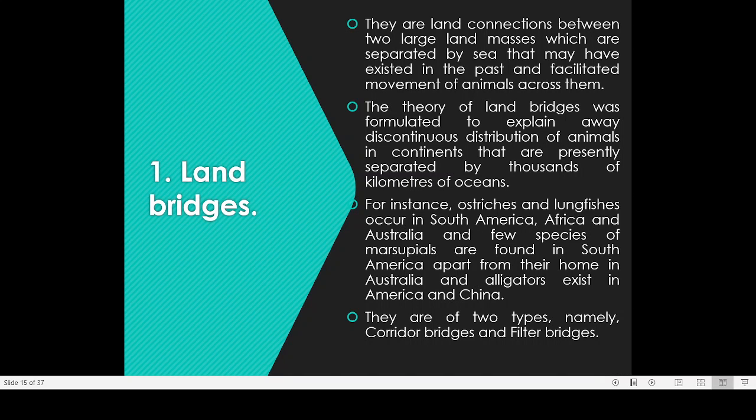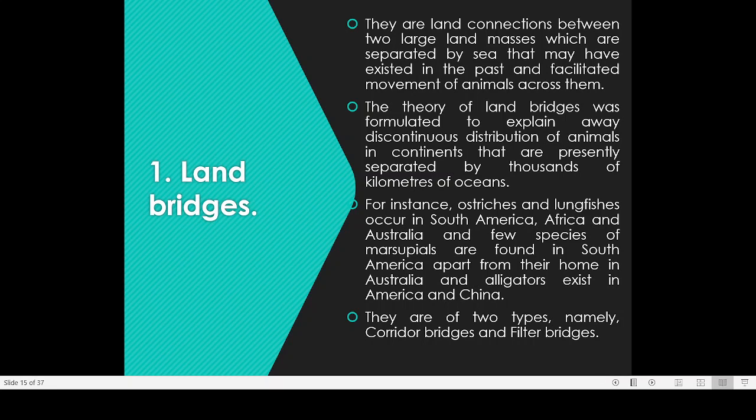Then ostrich and lungfishes occur in South America, Africa, and Australia, and a few species of marsupials are found in South America apart from their home in Australia. And we were discussing in the last class that alligators are present in America as well as in China.